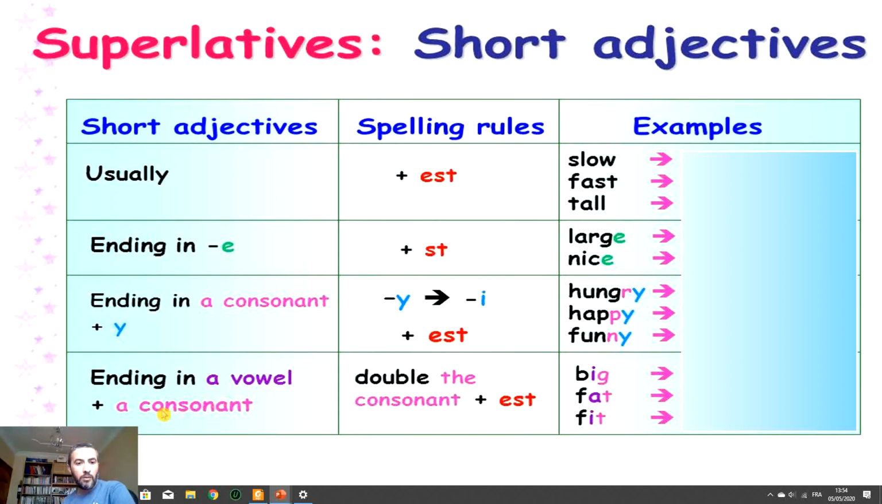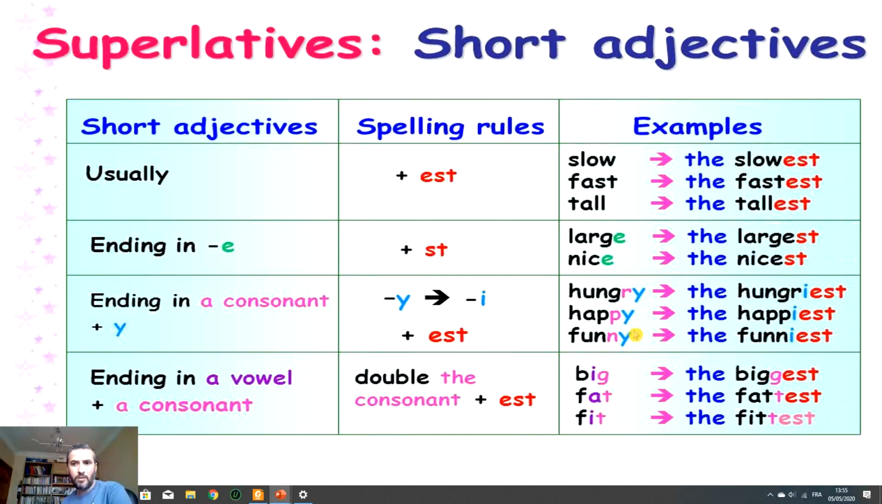Ending in a vowel plus consonant. So that is for double the consonant plus est that we saw before with big: consonant, vowel, consonant. We double the consonant, the g, then we add est. And before, what do we have? Fat, we double the t, then est. Fit, double the t plus est. So I hope that you found these ones correct.